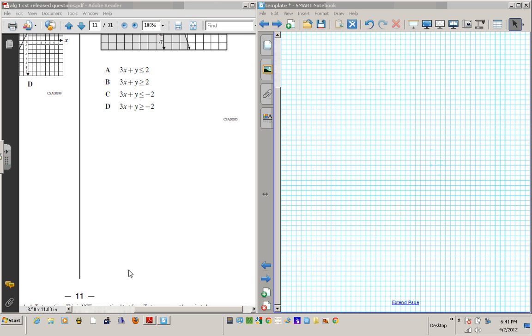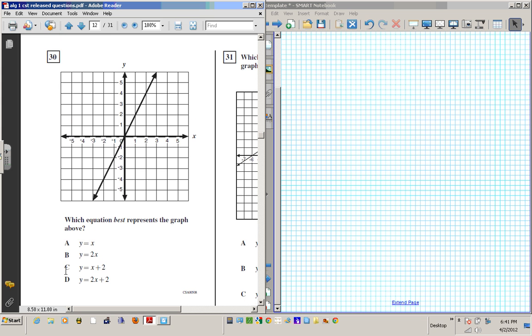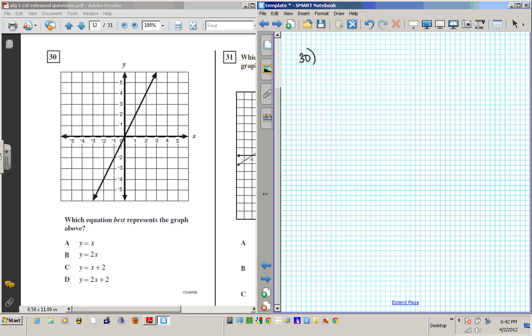Alright, let's move on to number 30. Number 30 says, which equation best represents the graph above? So let's take a look at that. All these equations are in slope-intercept form.